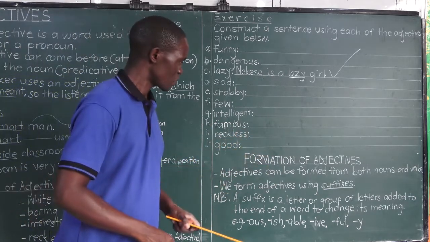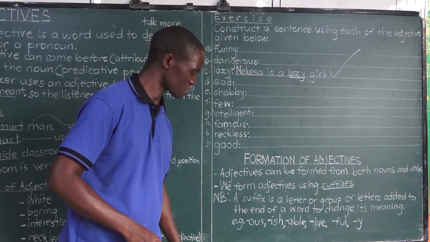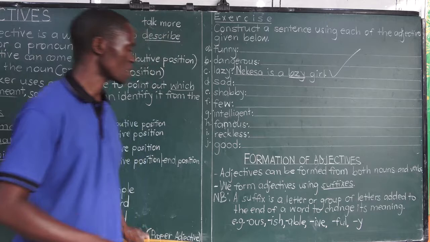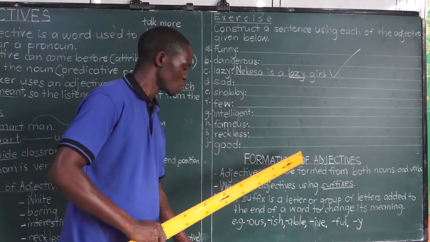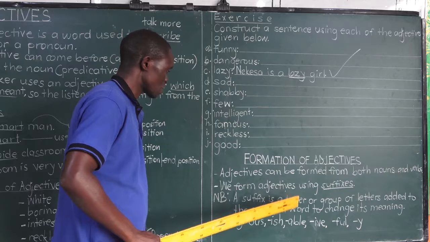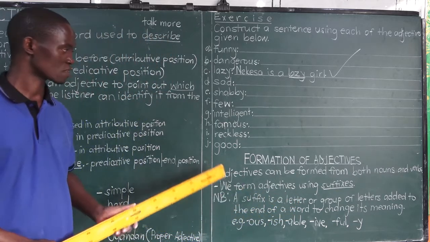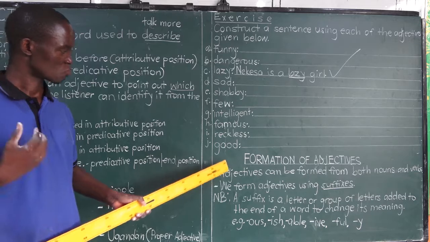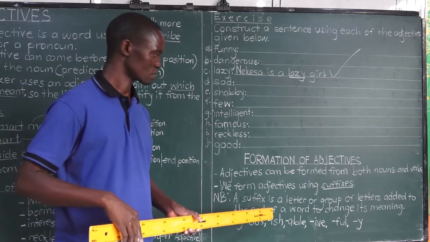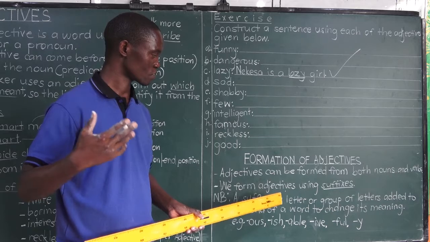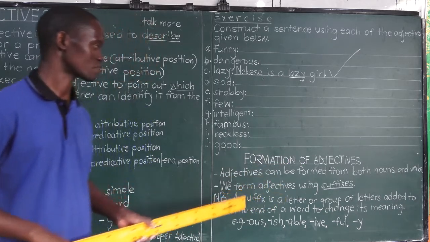We now go to another important part about adjectives. Another important aspect concerning adjectives, and this is about the formation. We have learned about adjectives and how they are used to describe nouns in sentences. So today we are just looking at the introduction. Then in the next lesson we will look at further information about adjectives.